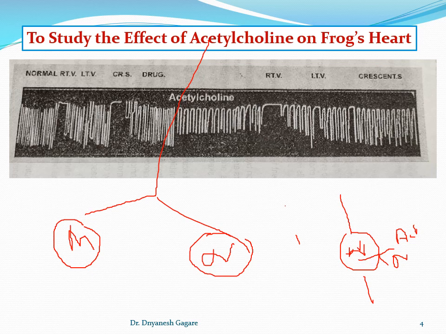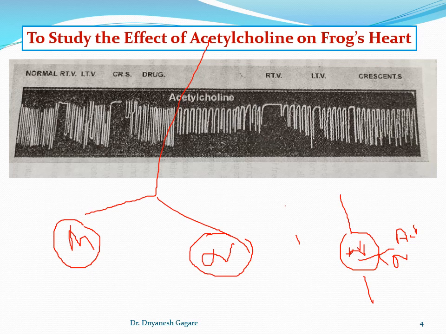Okay, they are also used as antispasmodics and in organophosphorus poisoning. So like this, you just keep one or two examples of where these drugs are used.